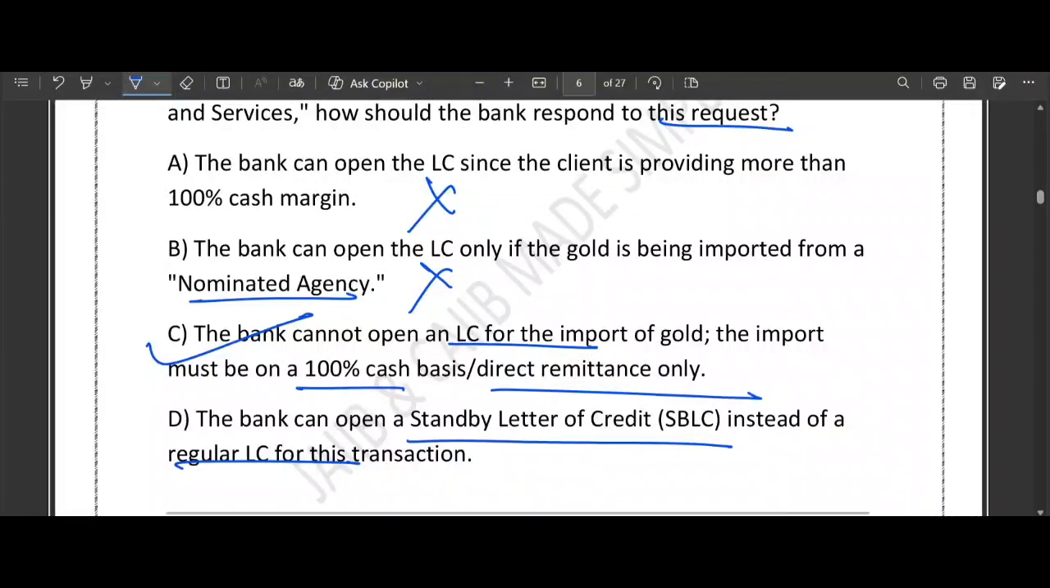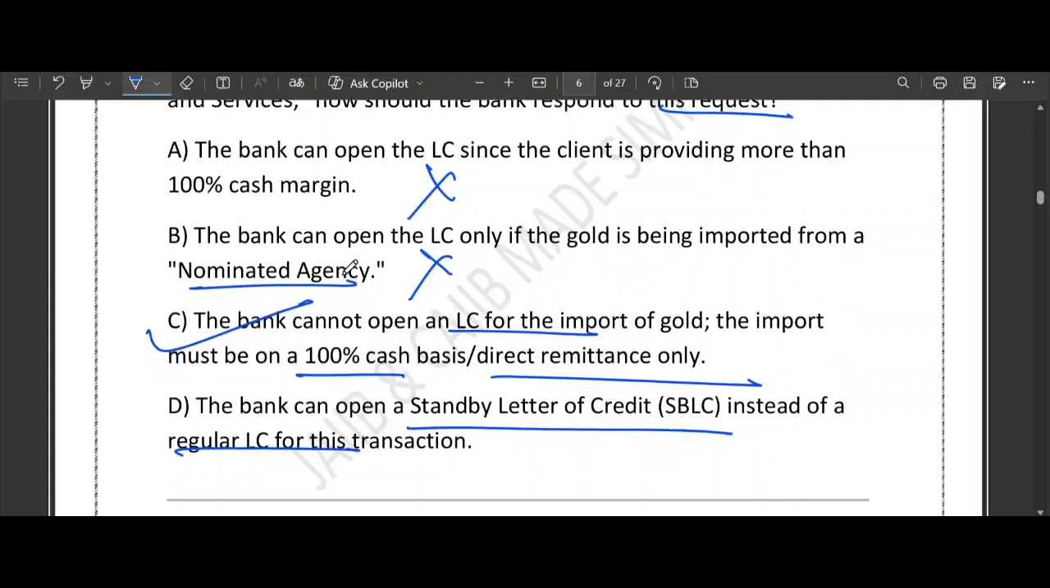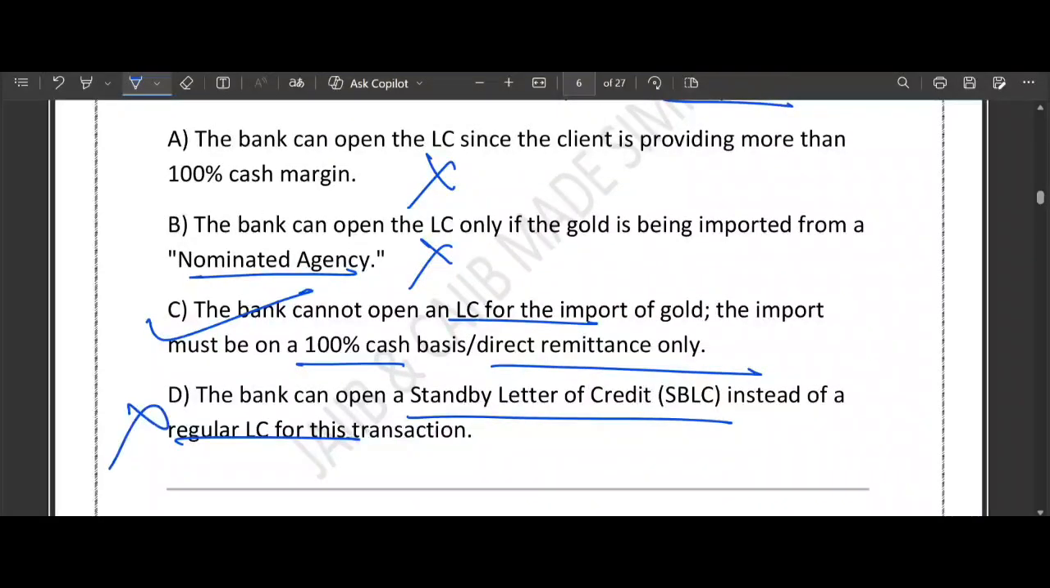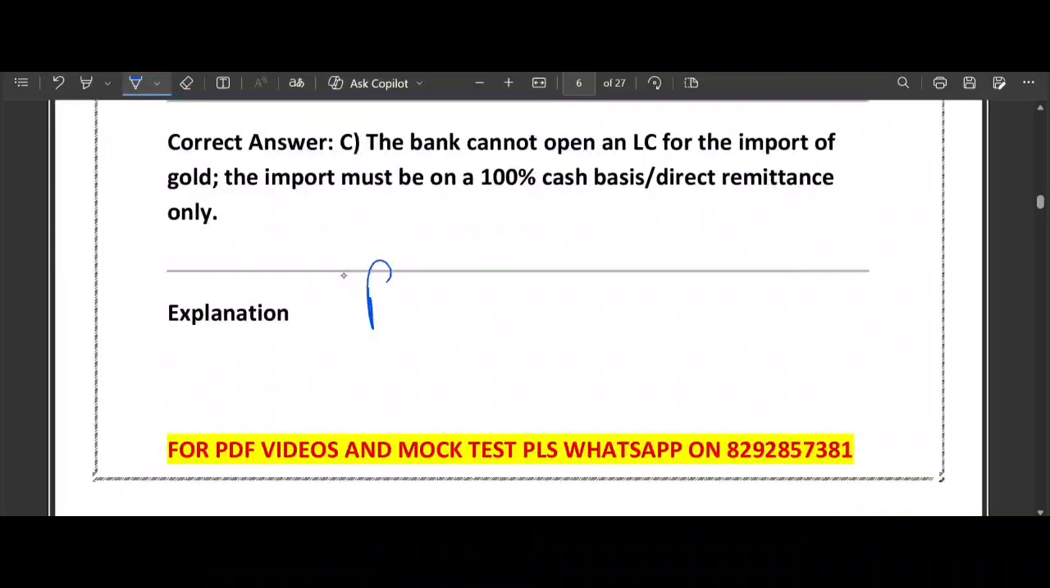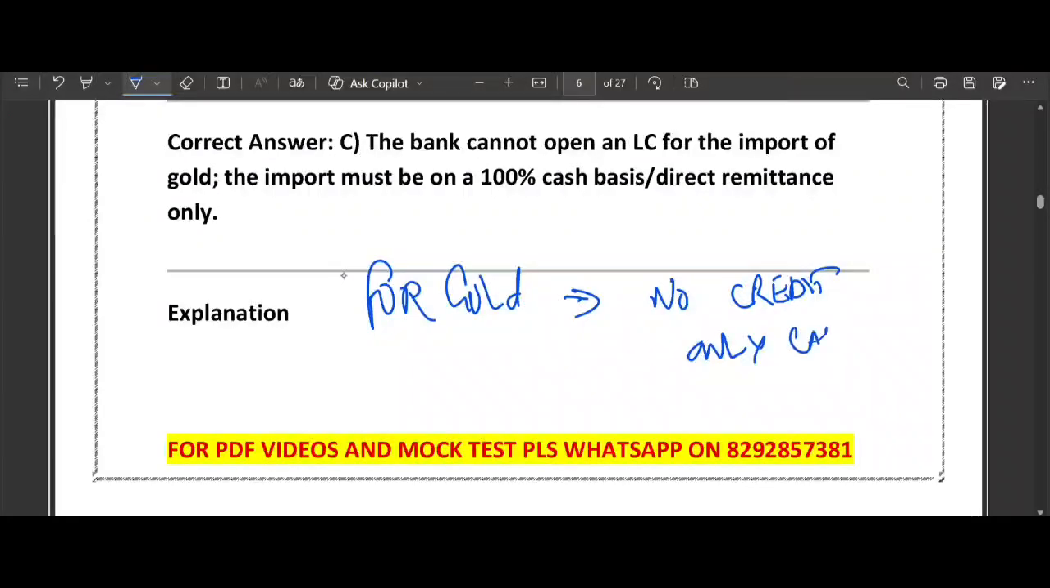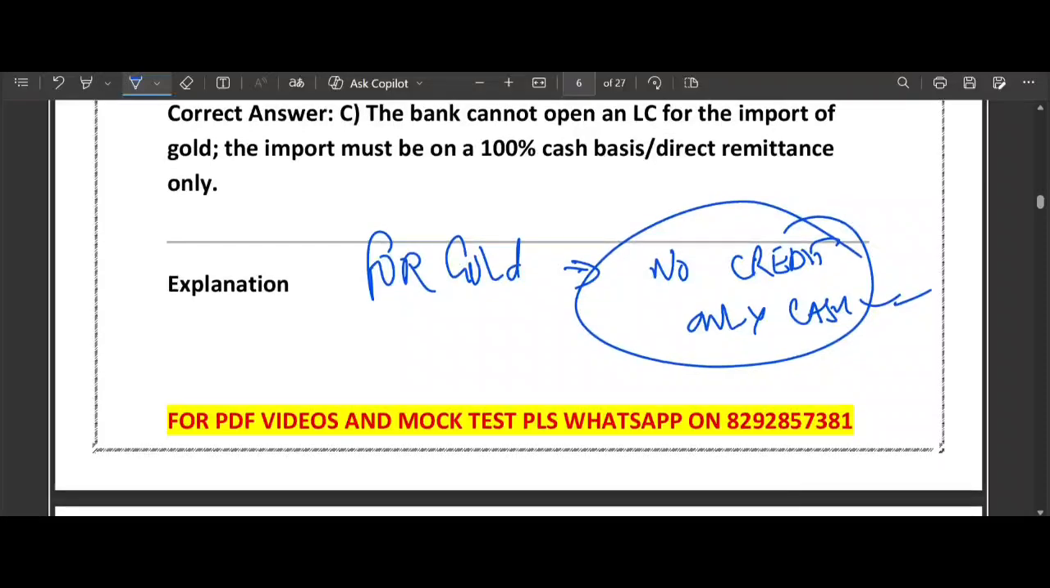Option number C, what does it say? Yeah, it is correct. D says standby LC. No. It is also a credit instrument and is equally prohibited. So remember, the rule is that for gold, no credit. Only cash. That's it. Only cash. That's the rule. So tell yourself, LC is a loan-like facility. RBI says no loan for gold import.